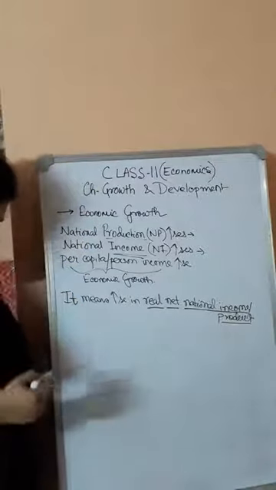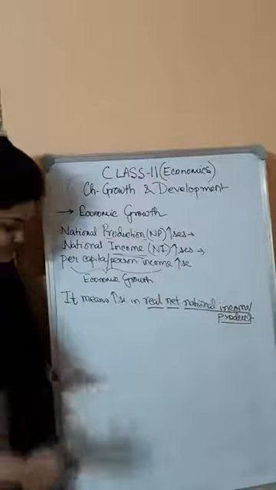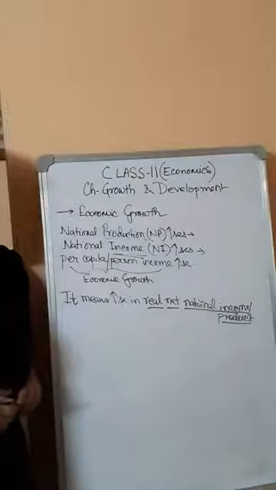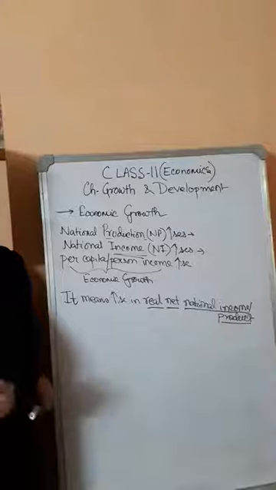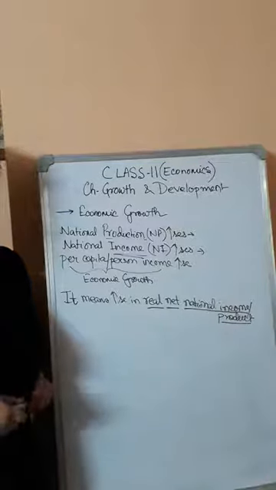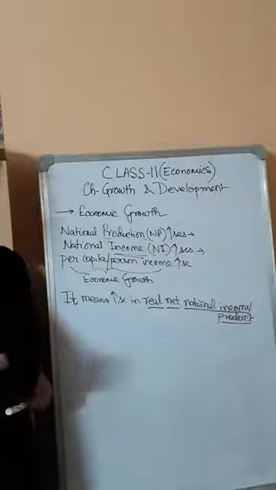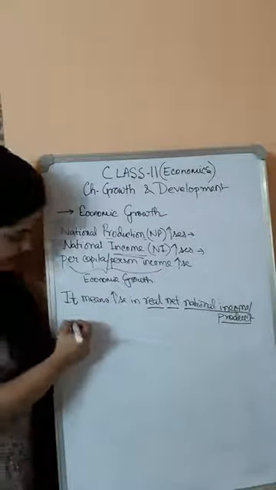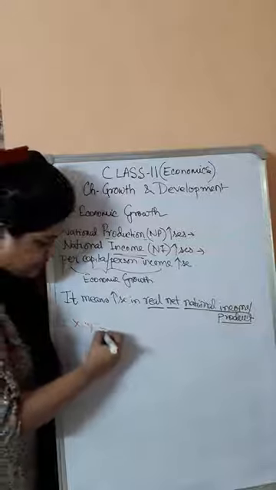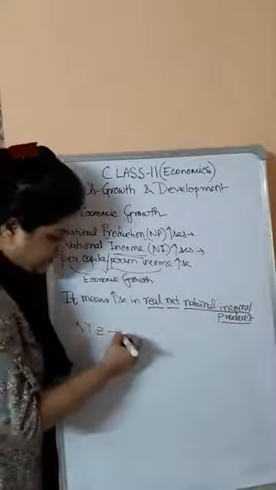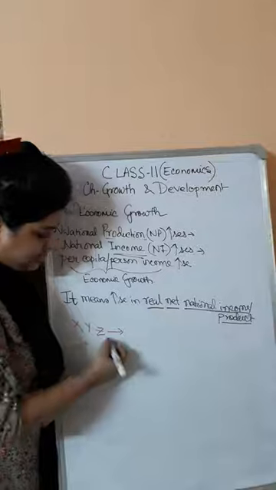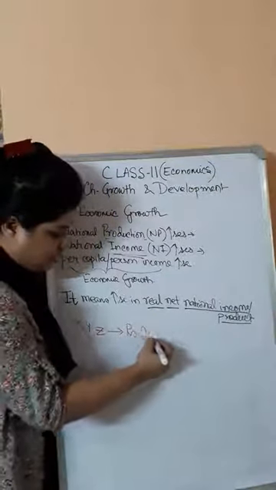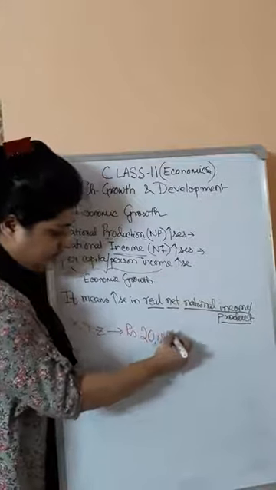What is the meaning of this? Real means sometimes production does not grow. What happens is the product's price increases. Your economy is suffering through inflation. Inflation means a rise in price. So for example, X, Y, Z are three commodities produced, and suppose the total evaluated price is 20,000.